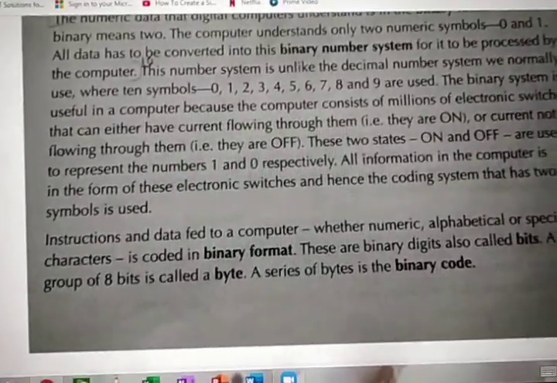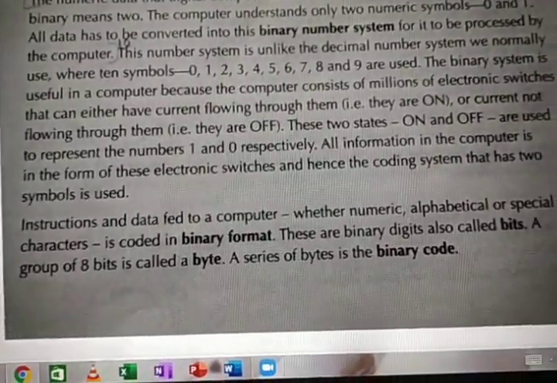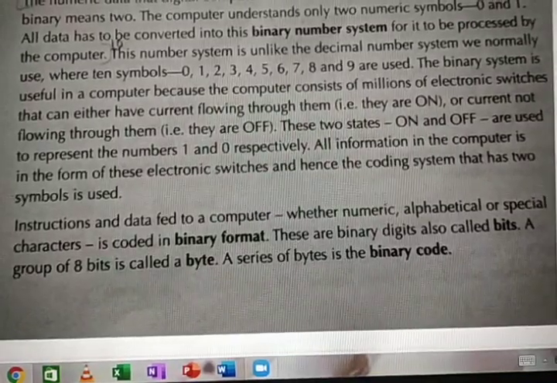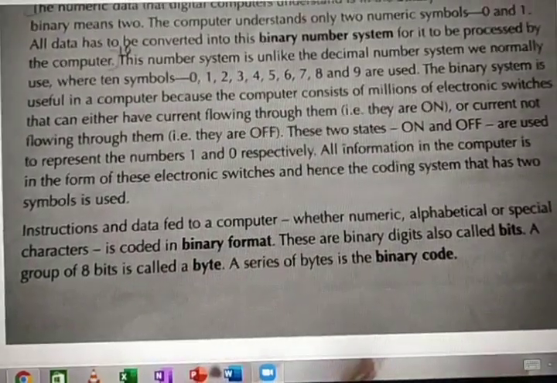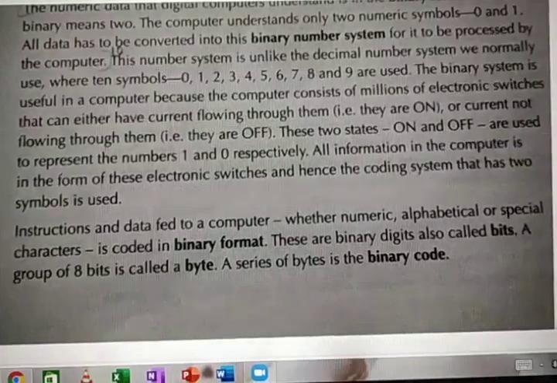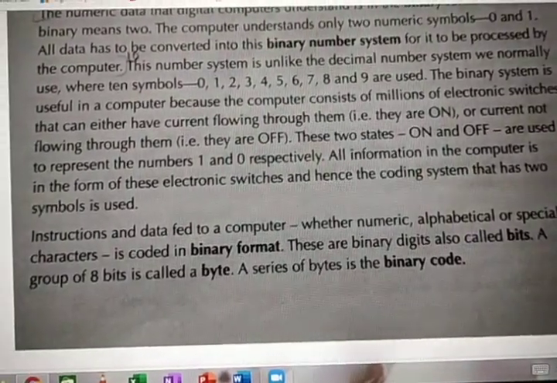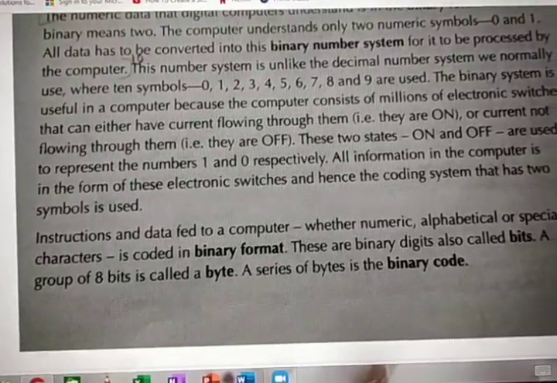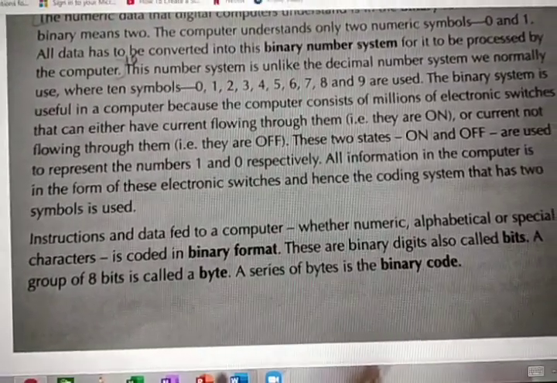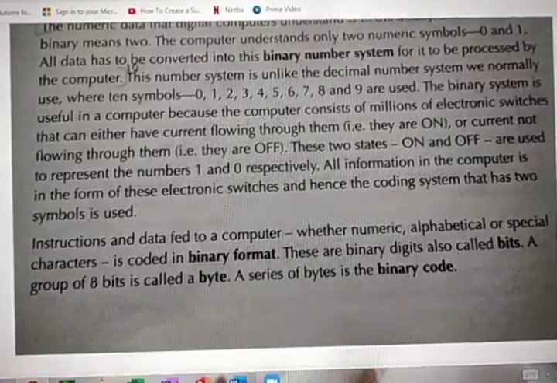It will analyze each and every character, each and every number, each and every letter and each and every word. That will be explained below. All the information in the computer is in the form of these electronic switches. This is what I told. All information in the computer is in the form of these electronic switches.